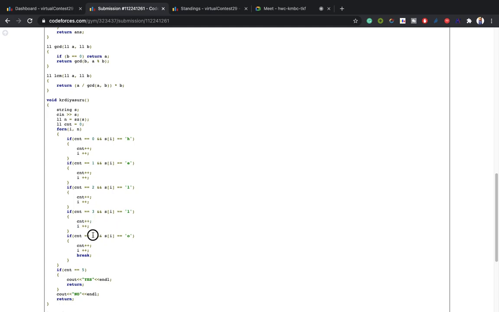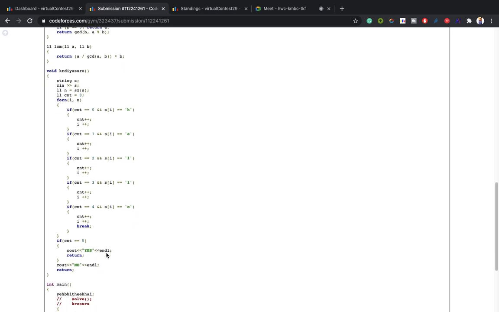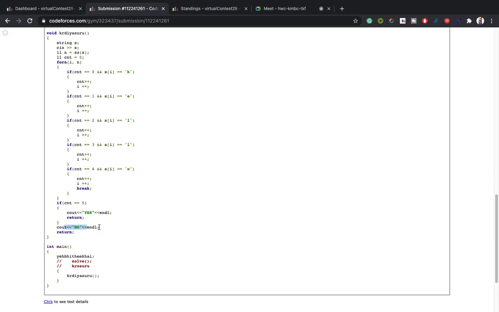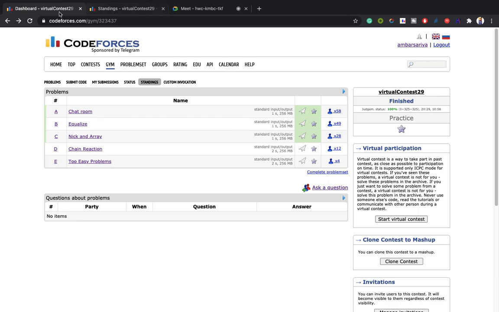At last I need o. If I also find the o, then I get hello, so I will print yes. Otherwise, after the full iteration on the given string, if I can't find hello, my answer will be no. So let's move on to problem B, which was equalize.